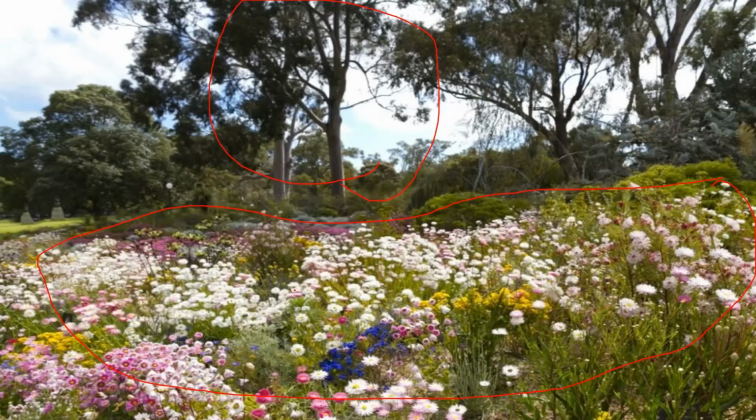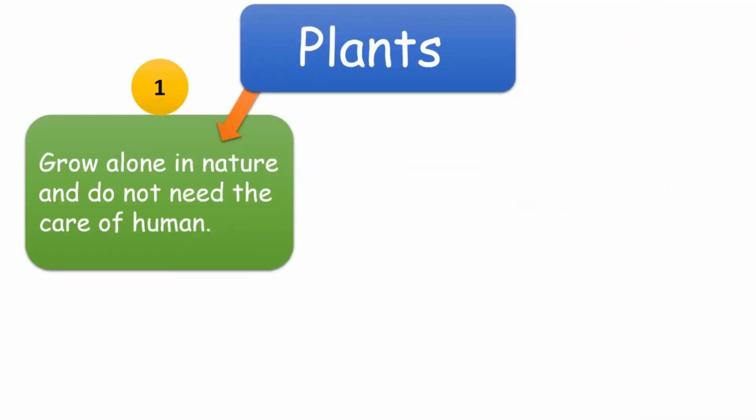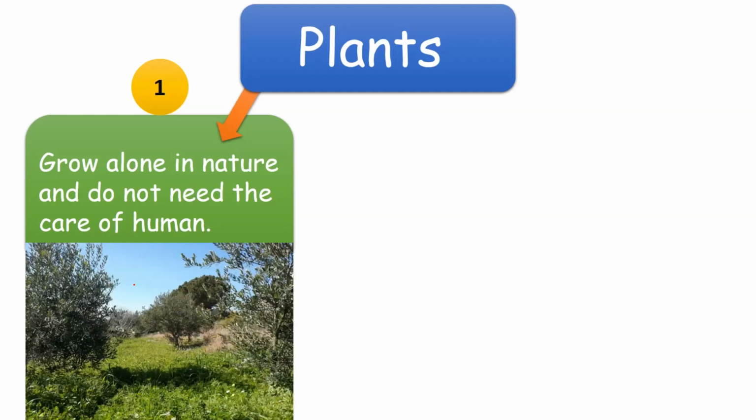Yes, of course, they are grown alone in nature. Now, we have two types of plants. The first type are the plants that grow alone in nature and do not need the care of a human to live. These plants are trees or herbs or any other plants that live alone in nature.